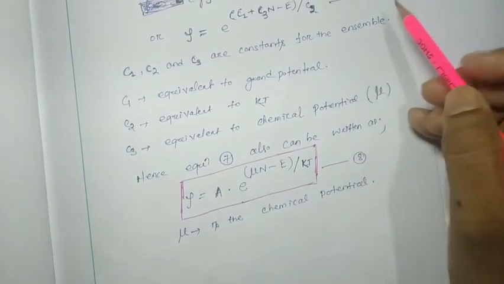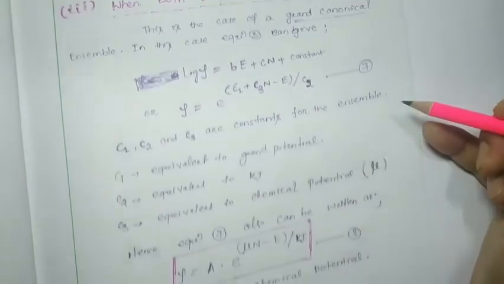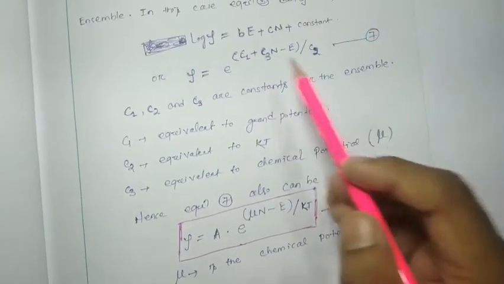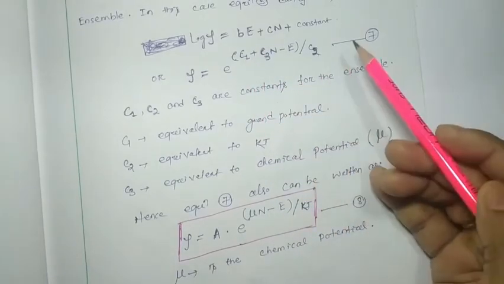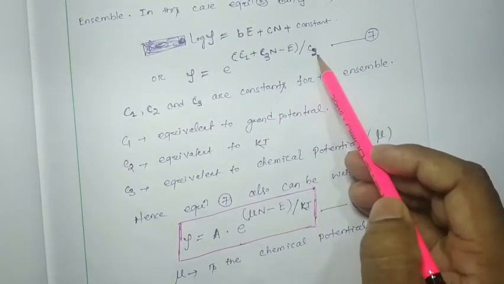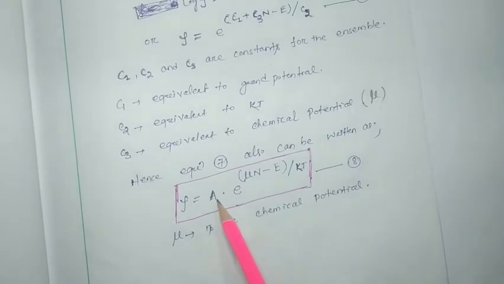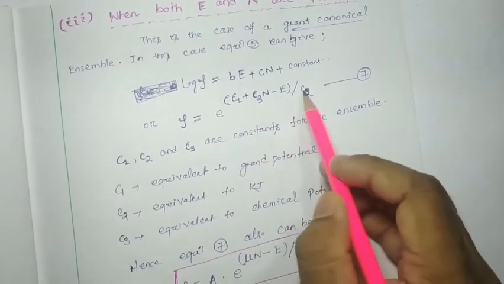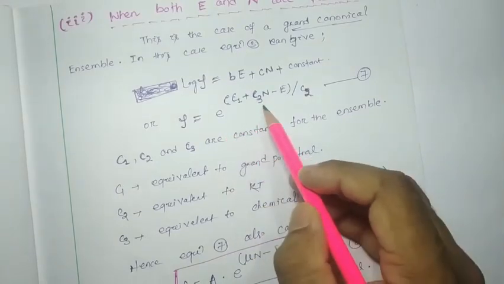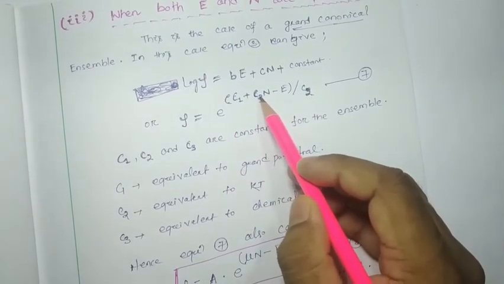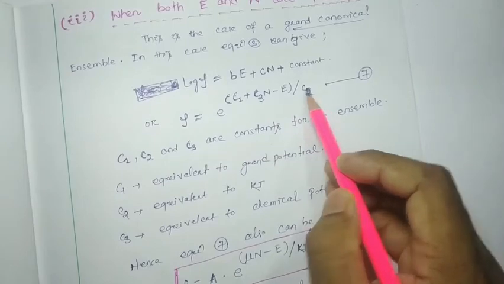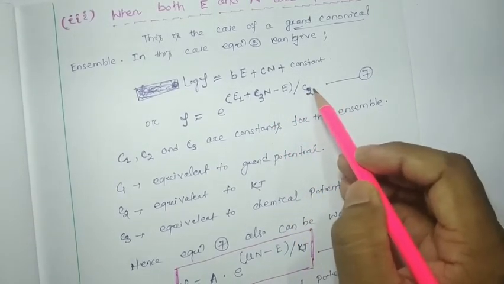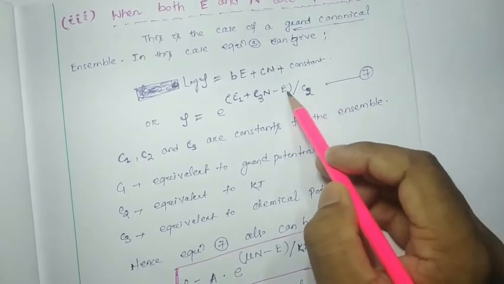So hence equation number 7 can be written as follows. If I segregate this, it will be e to the C1 by C2 into e to the C3 by C2 into n into e to the power minus 1 by C2 into E, like that.